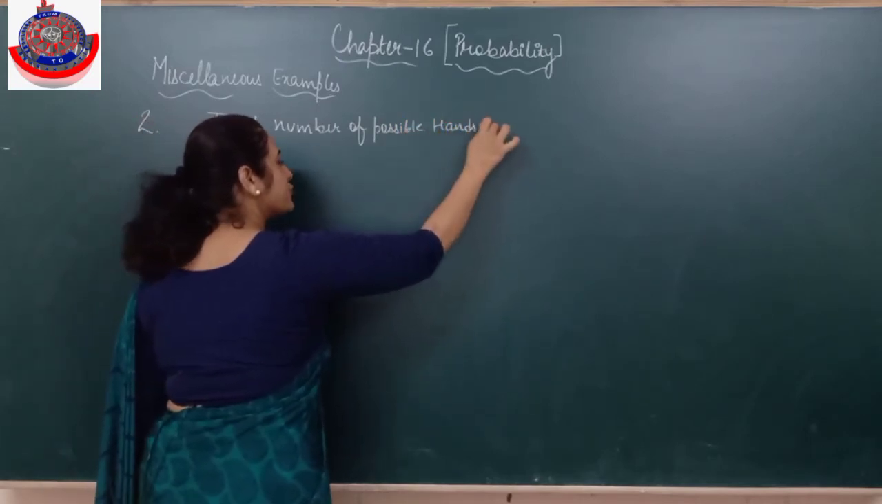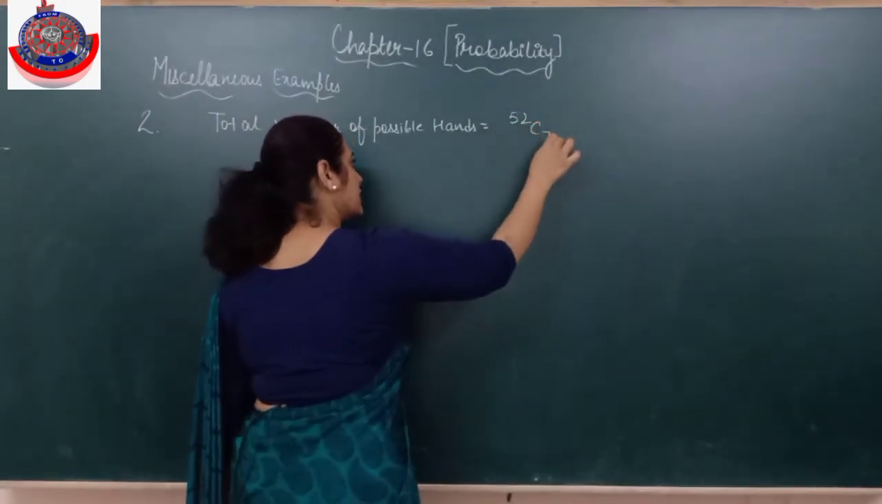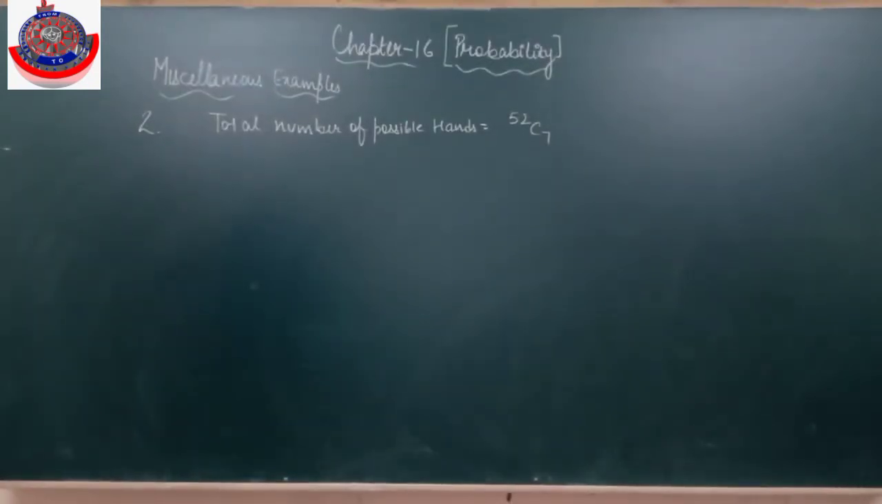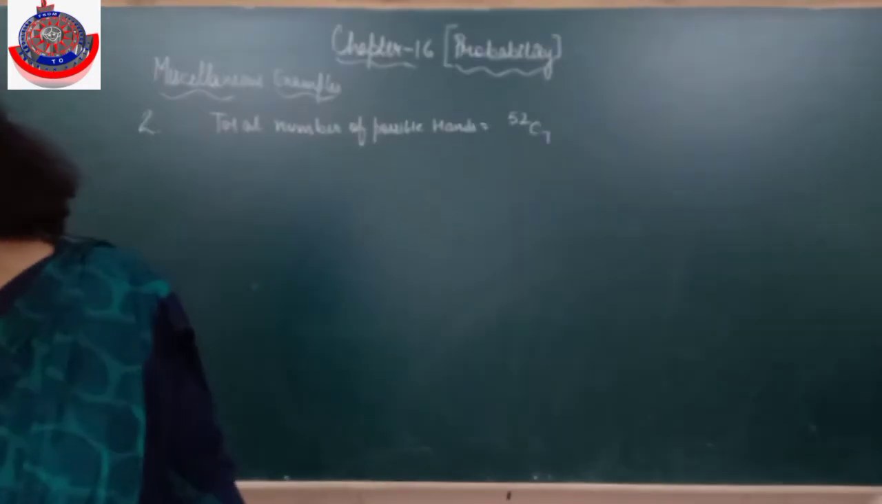How many cards do we have in total? 52, and I have to select 7 out of it. The question says, find the probability that when a hand of 7 cards is drawn from a well shuffled deck of 52 cards. Is it clear? So that means I have to pick 7 out of 52. Now what do I need to find out?